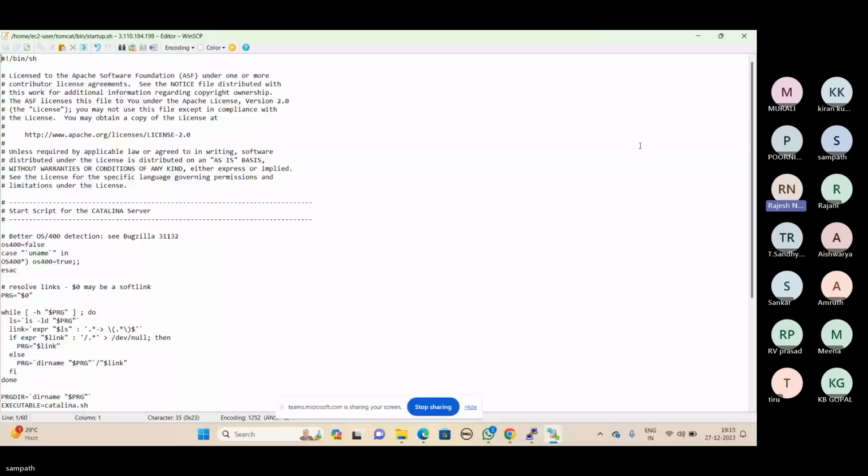This file was given by Apache. So we don't want to do anything; this is a default file. We don't want to make any edits to these files. This job is already 100% done by this file. Once you double click, it will automatically start the services. So overall, we have learned how the Tomcat server works and what the files inside are.